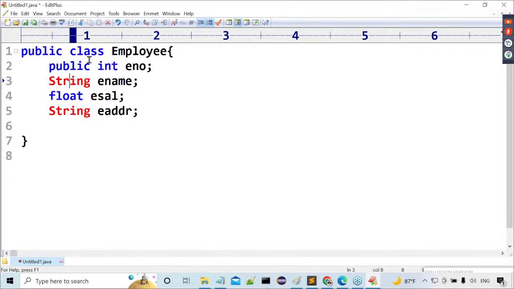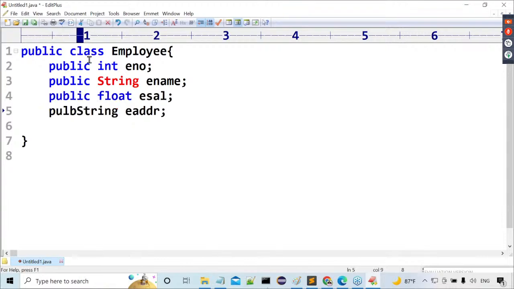Public int eno. Next, public string ename. Then after that, access modifiers of course, public float esal. Next one, public string eaddr, that I have taken.